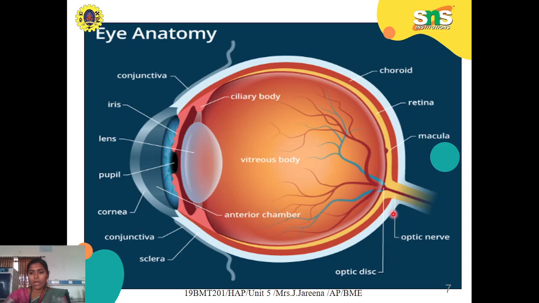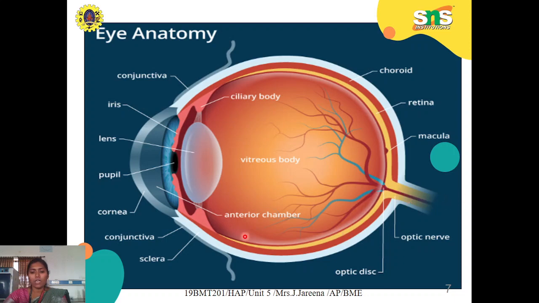Then the other part is the innermost layer. The thin innermost, yellowish layer is the retina. It is the major part of the eye. Here we have a concentration of rods and cones, which are meant for color vision and night vision. And this point is called the optic disc, or you can also say the blind spot. It is the part where the optic nerve starts and gets attached to the brain.